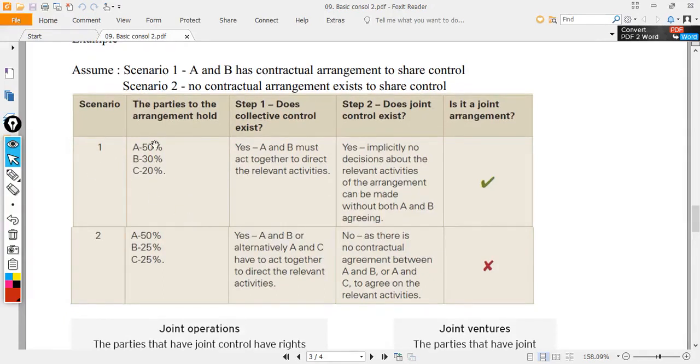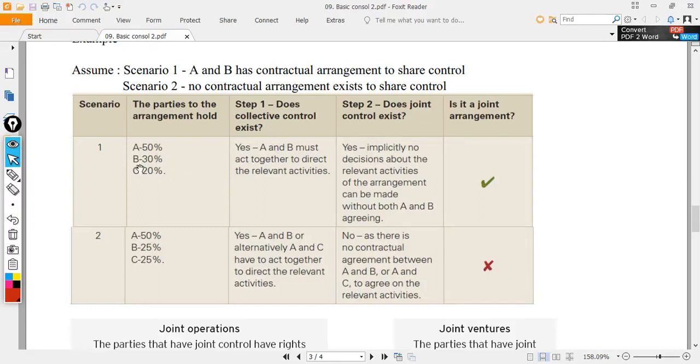A has 50% holding, B has 30%, C has 30%. Does collective control exist? Collective means together. Yes, we have. A can join forces with B to control, getting 80%. A can join forces with C to control to have 70%. B cannot join forces with C to control because they only have half. So A and B can, A and C also can.